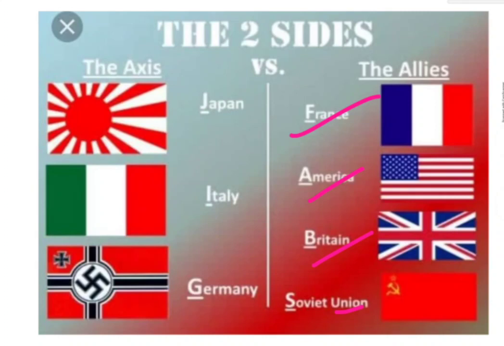Then the Axis powers: Japan, Italy as well as Germany. This is the swastika symbol, the German symbol. You can understand this, a swastika symbol. Under the Axis powers are Japan, Italy and Germany. So these three countries fought versus the allied powers, France, America, Britain and the Soviet Union. These are the countries that participated in the Second World War.